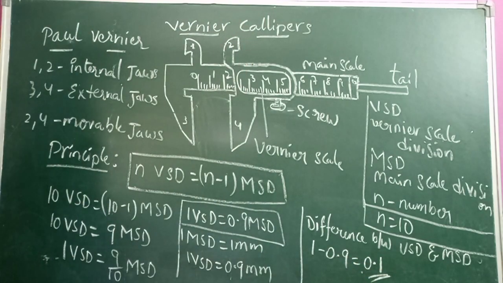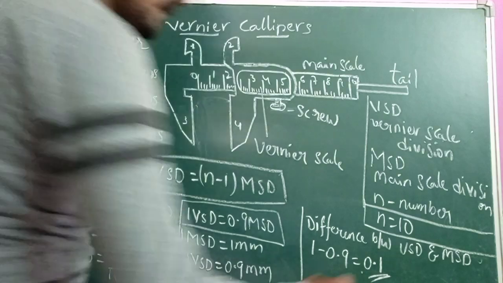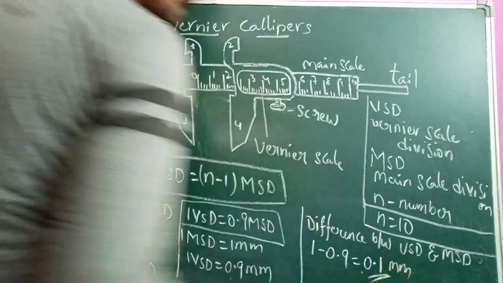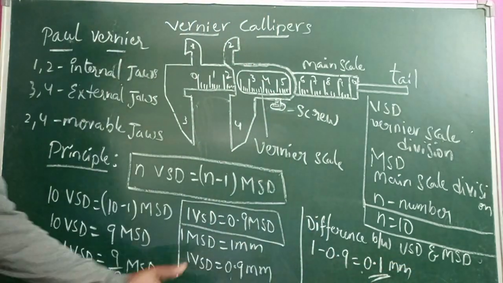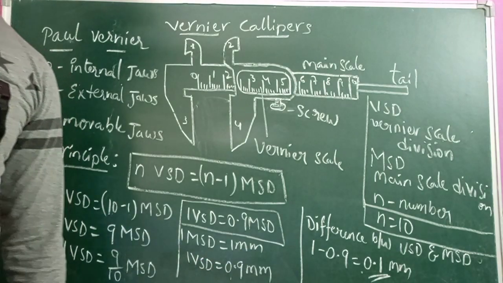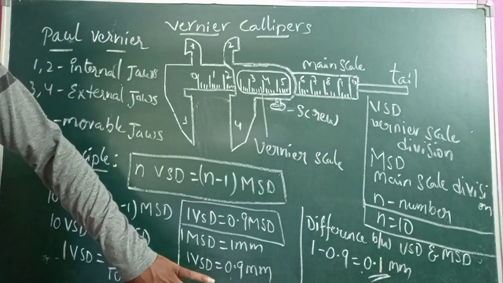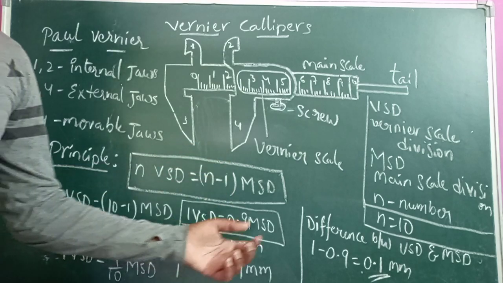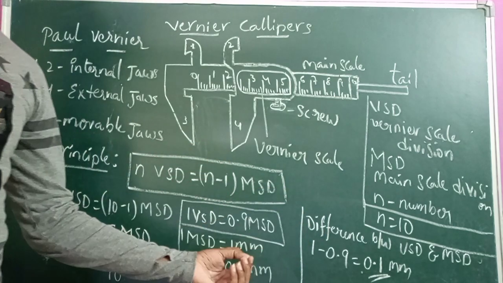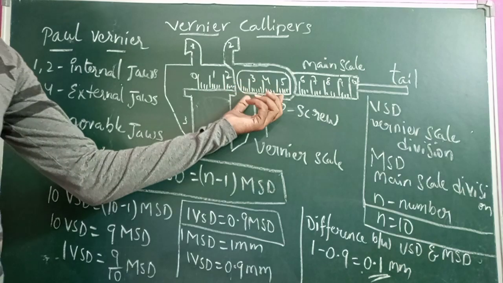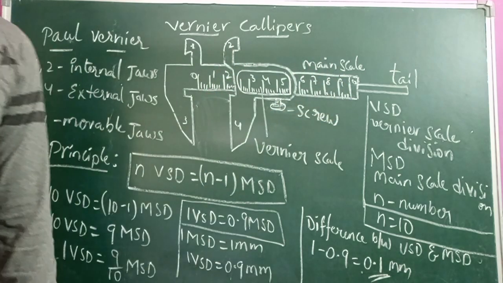So 0.1 millimeter is the difference between vernier scale and main scale. That means the vernier scale is always 0.1 mm smaller than the main scale.